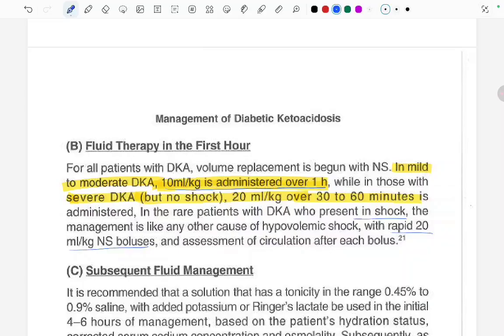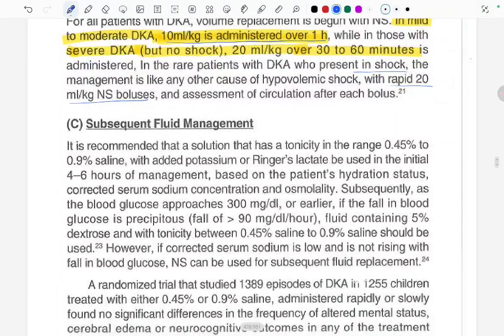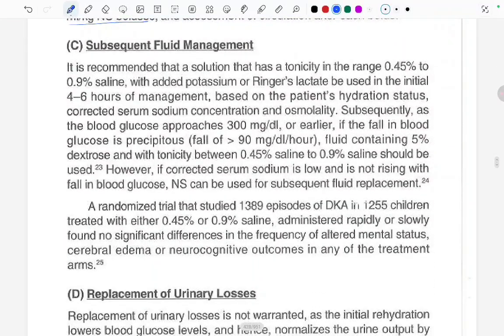Okay. Now coming to subsequent fluid management, it is recommended that a solution with a tonicity range of 0.45% to 0.9% saline with added potassium, or Ringer lactate, be used in the initial 4 to 6 hours of management, based on the patient's hydration status, corrected serum sodium concentration and osmolality.